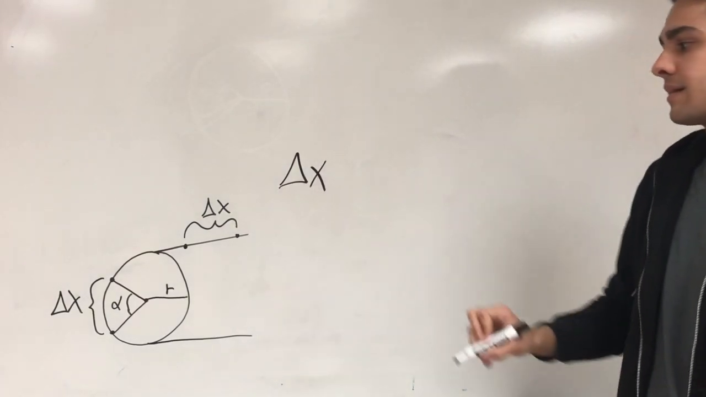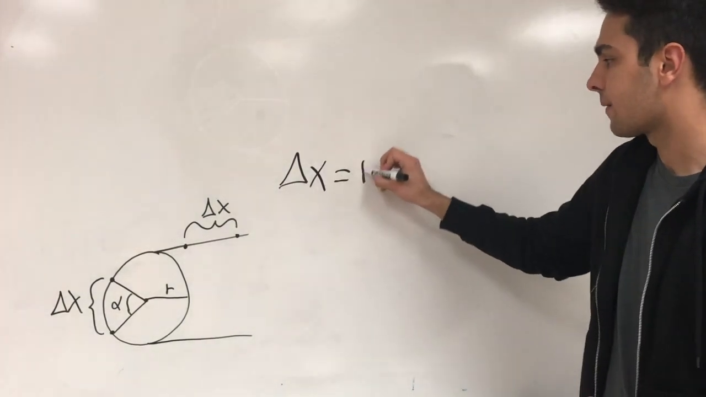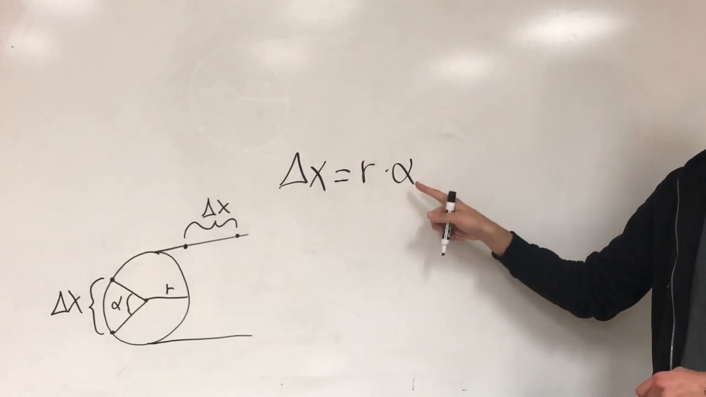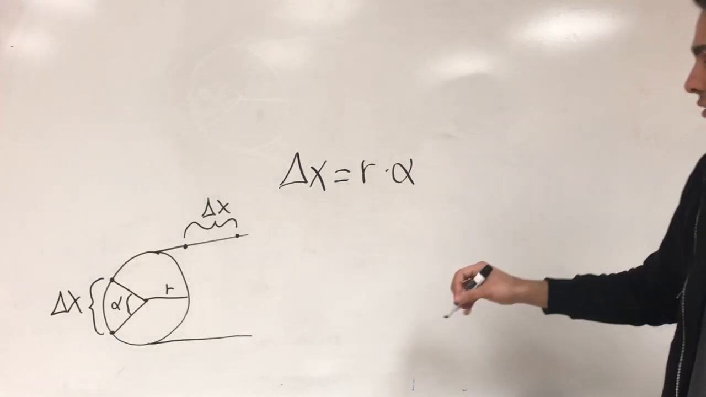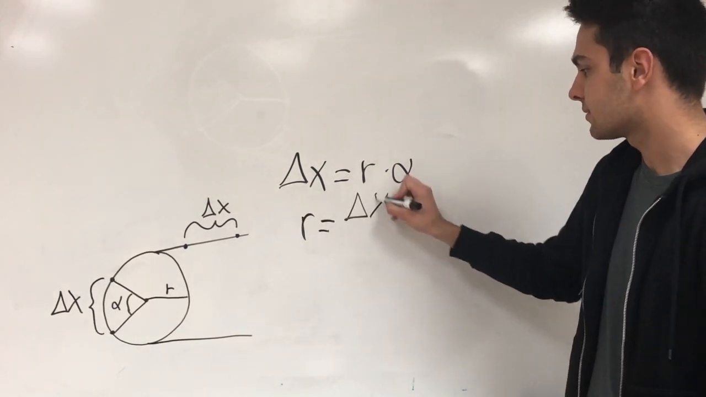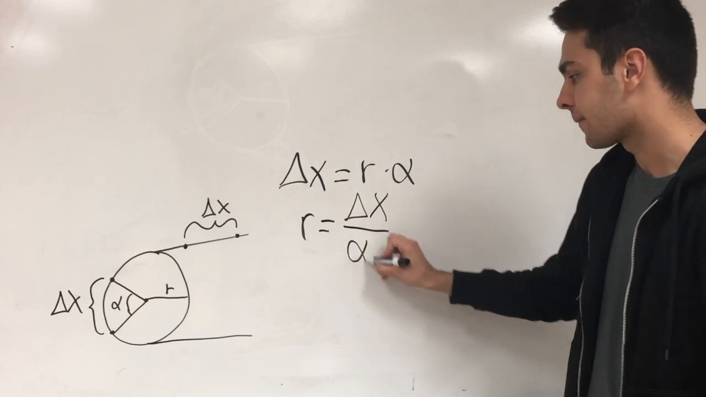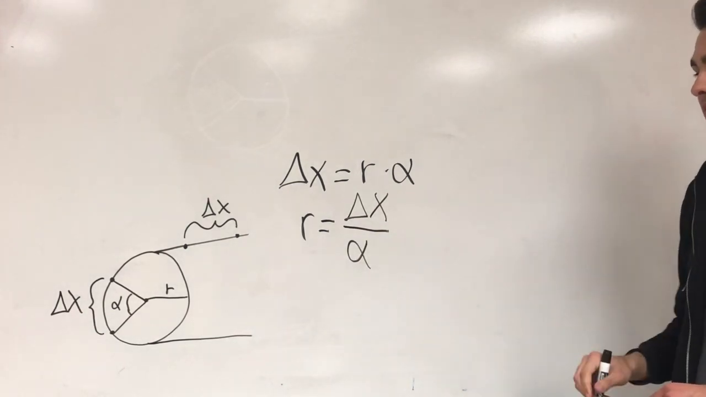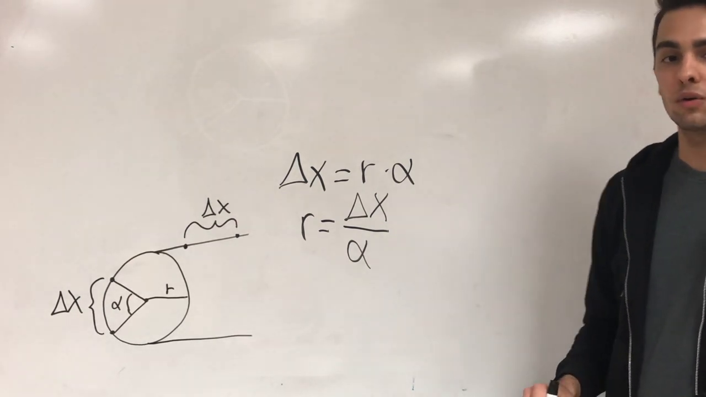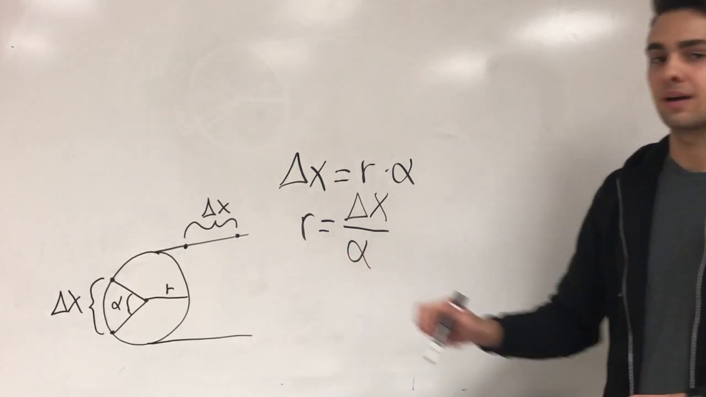Delta x is an arc length, which is equal to r times alpha, and it's important that alpha is measured in radians. From this equation, we can find the equation for r, which is equal to delta x divided by alpha. Since our delta x is provided by the distance gauge and alpha is provided by Arduino, we are now able to calculate our effective radius.